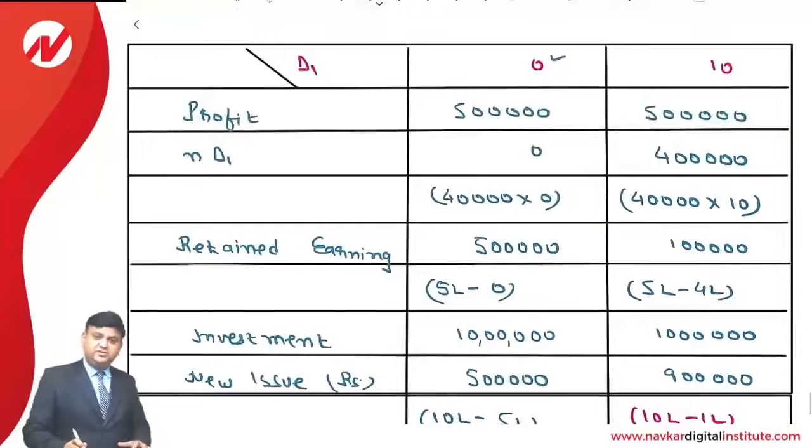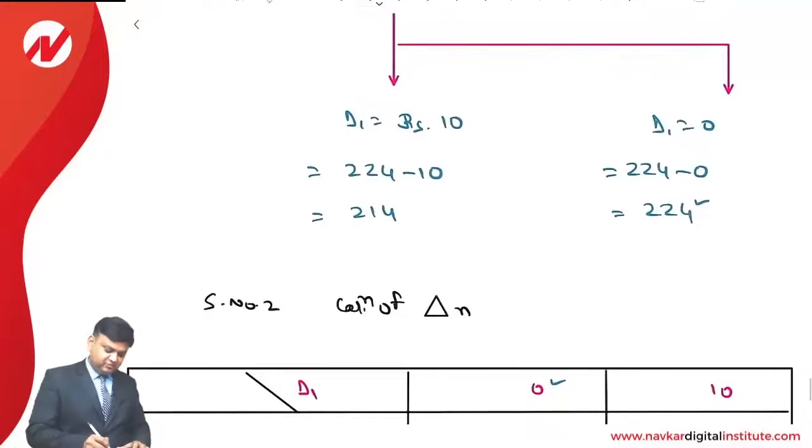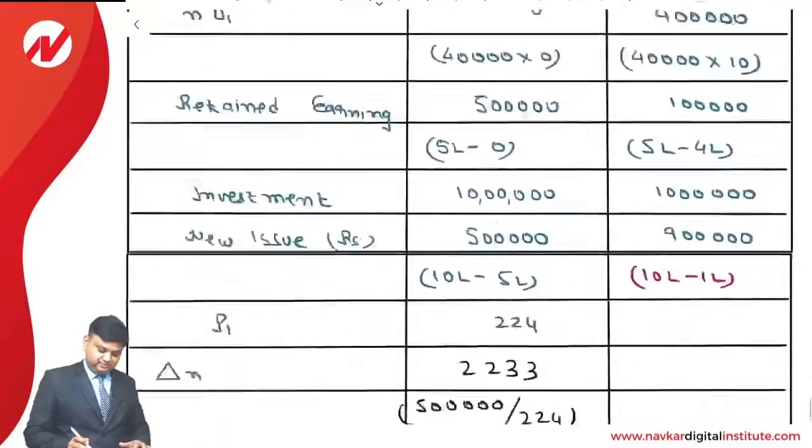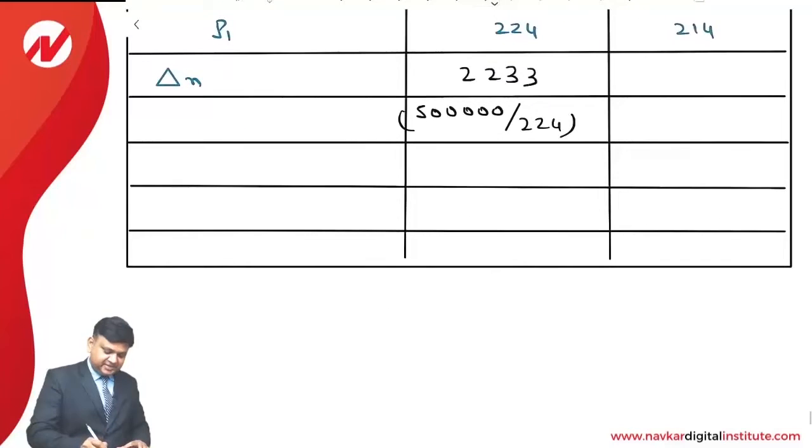If we pay a dividend of rupees 10, then the market price of the equity share will be rupees 214. So what will happen? It is 9 lakhs divided by 214.